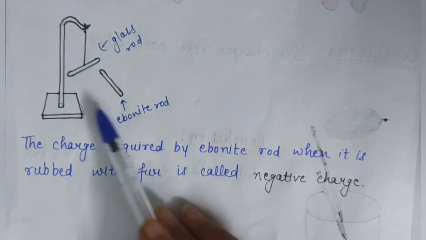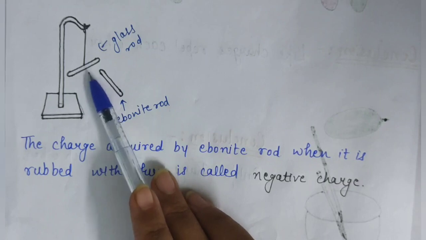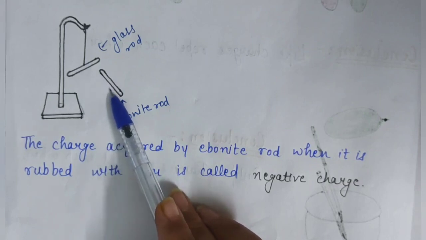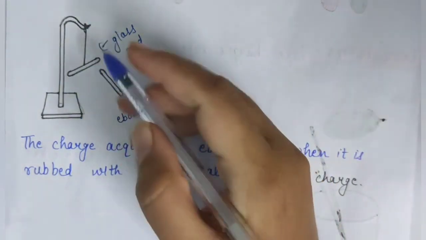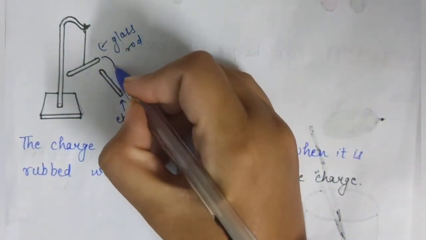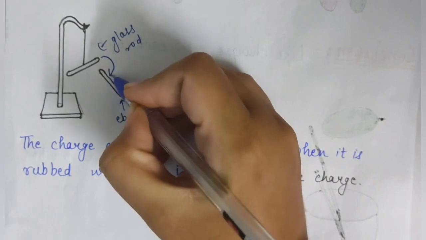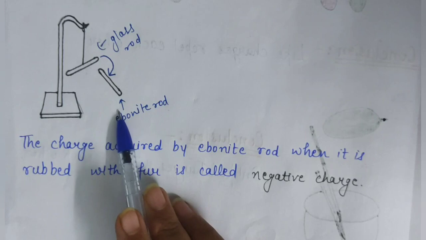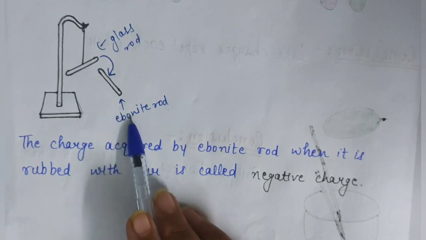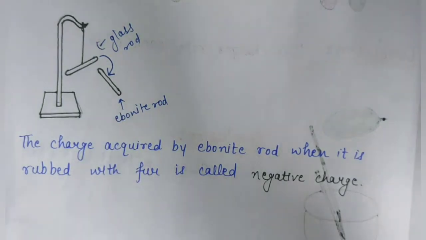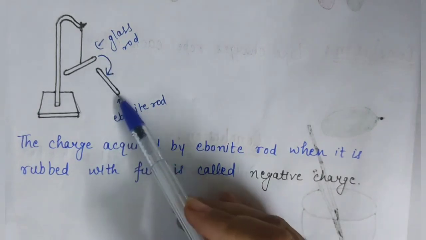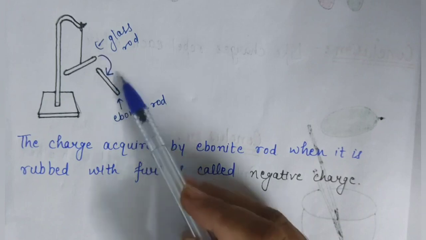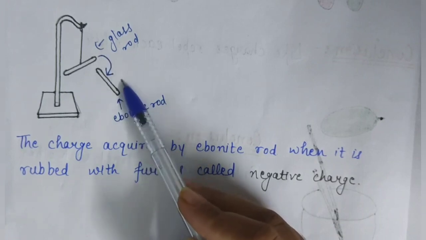You will observe that the suspended glass rod gets attracted towards the ebonite rod. If they are attracting each other, it means the charges accumulated on both the rods are not the same.